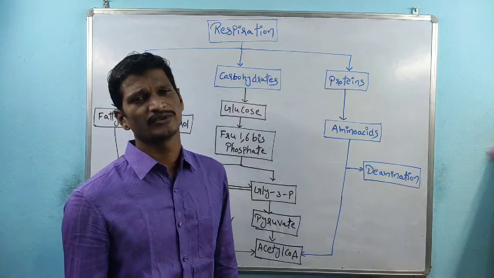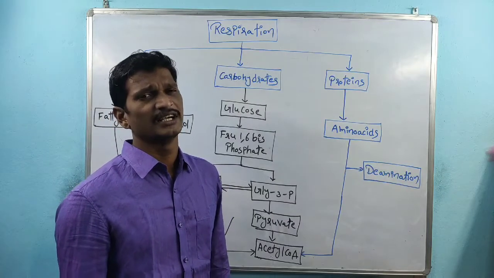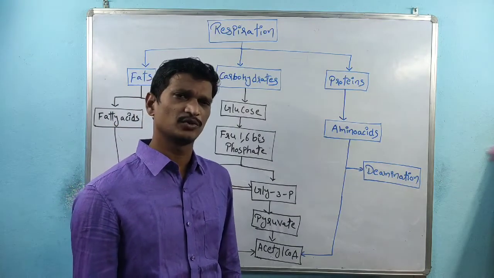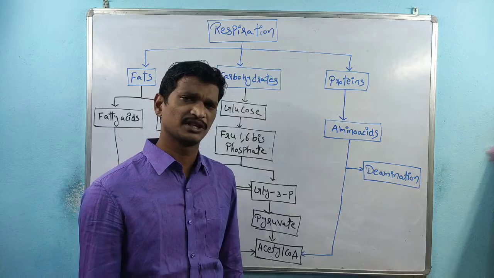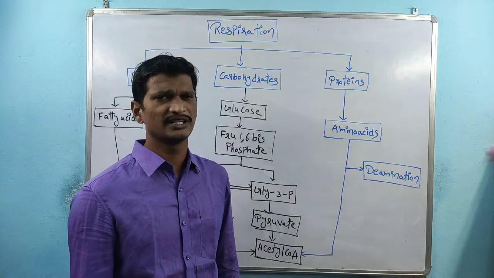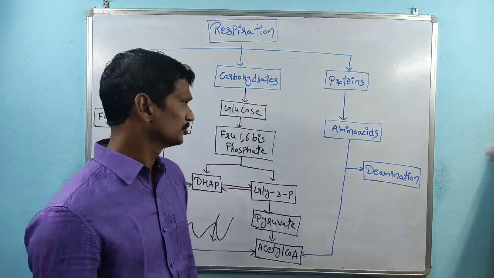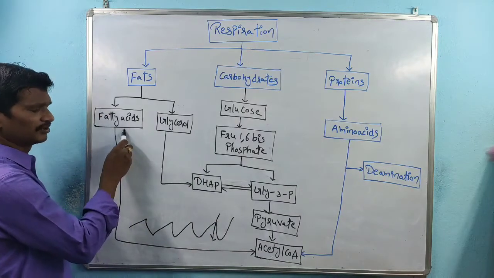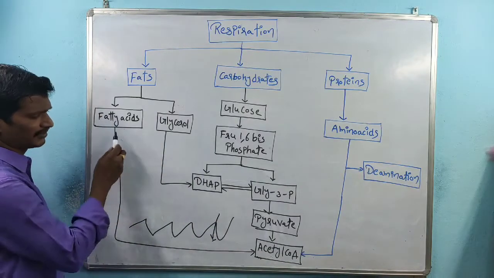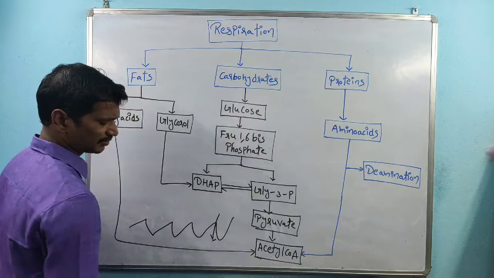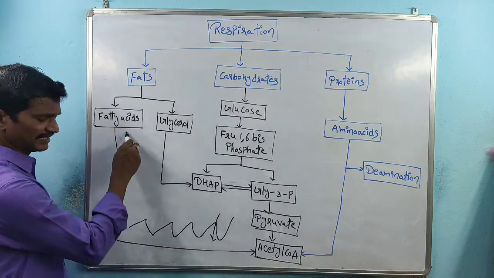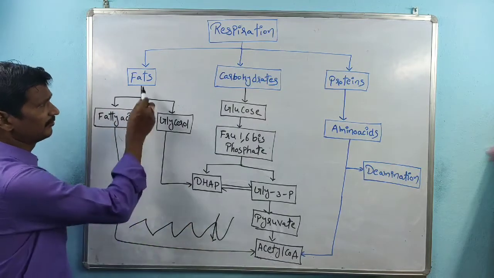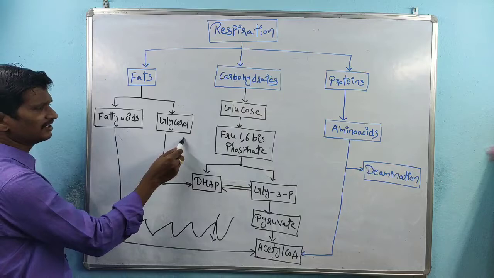That acetyl-CoA is involved in the TCA cycle and produces high energy compounds. These high energy compounds interact with the electron transport chain. Finally, the oxygen requirement is there. So the simple concept is that fats are broken down into fatty acids and glycerol. See, the fatty acids are broken down, not fats. Fats are broken down into fatty acids and glycerol.